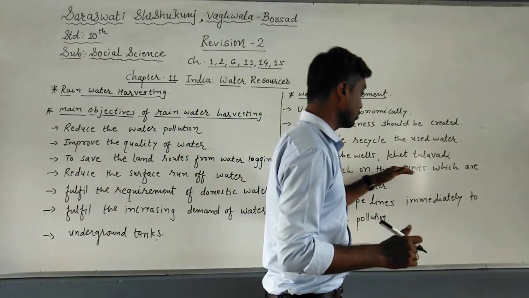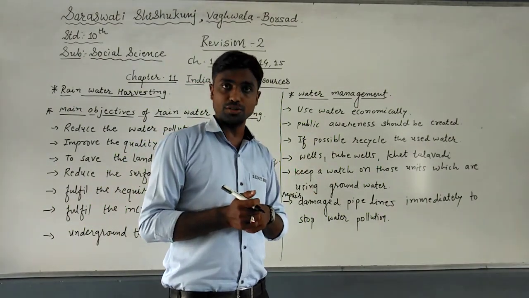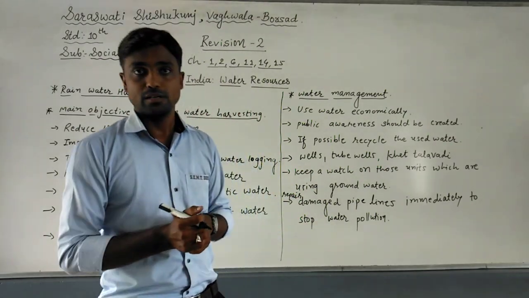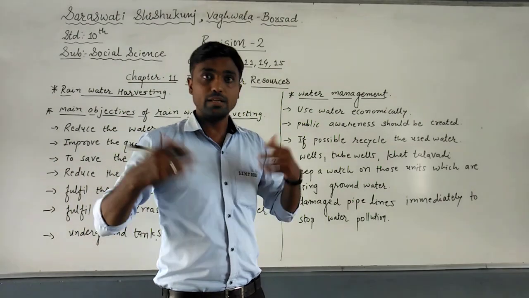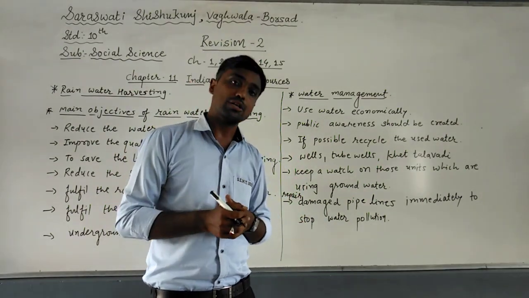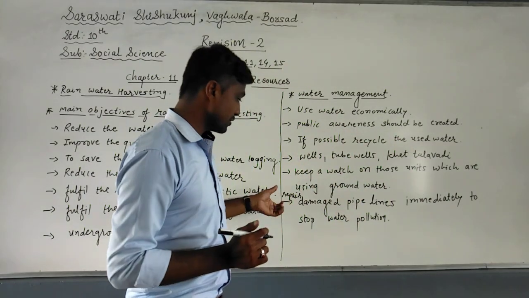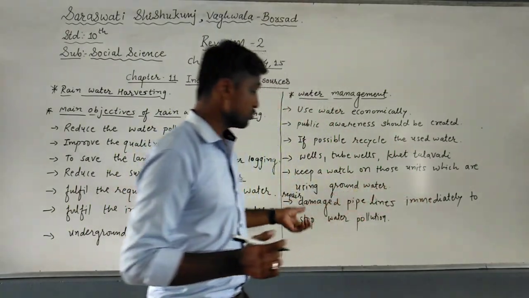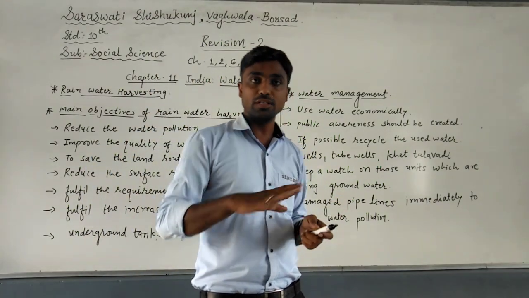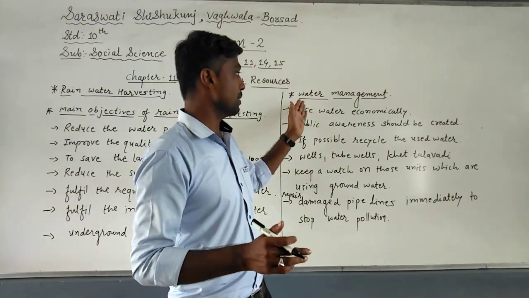Keep a watch on those units which are using the groundwater. Generally what happens, the owners of industries or factories extract the groundwater from the tube wells in unlimited quantities, and that thing keeps going on. So please keep a watch on those units that are using the groundwater. Next one is to repair damaged pipelines immediately to stop water pollution, because it may be that people drink that water and get a waterborne disease. So these are the points or factors to remember for water management.